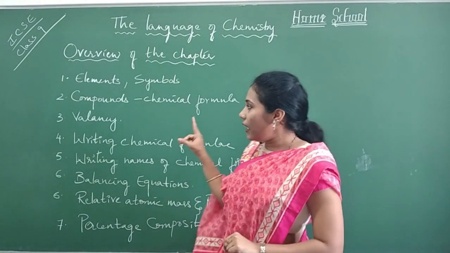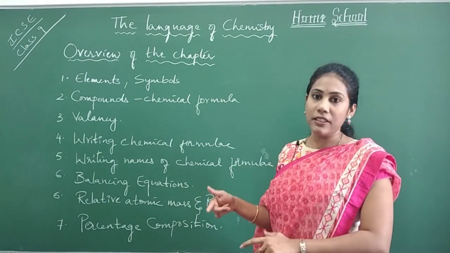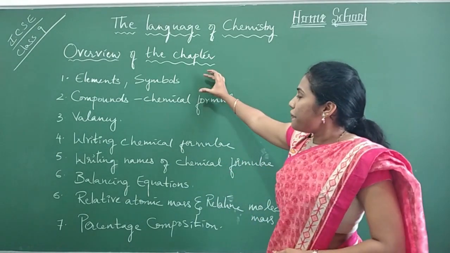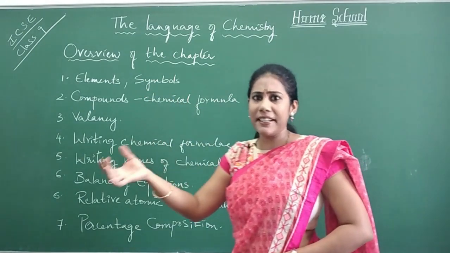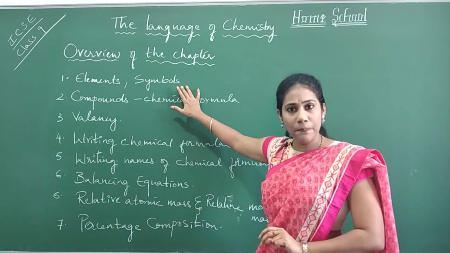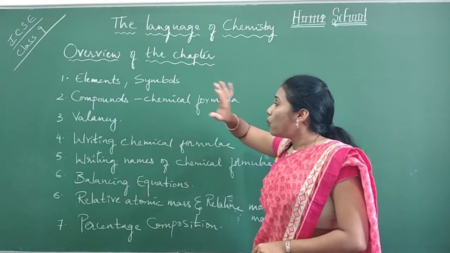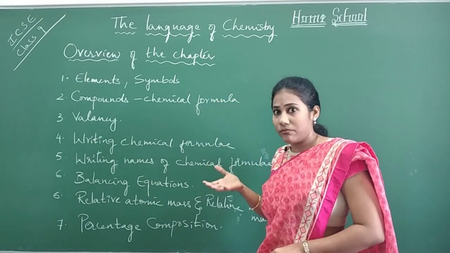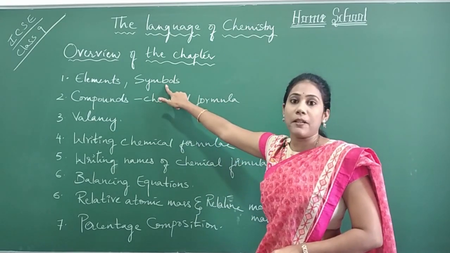Here I have an overview of the chapter. That means what you are going to learn in the chapter is there on the board. First and foremost, we learn about the elements, the very basic idea about elements and symbols. How did the symbols come about, how do we write them, what is the significance of the symbols, and what information can a symbol give a reader? All that we are going to learn. This is our first concept of the chapter.